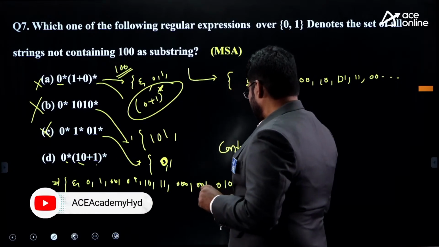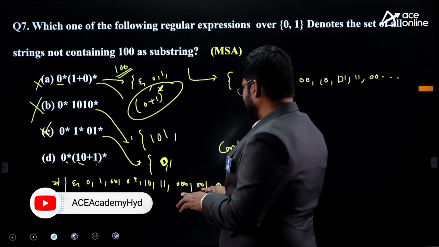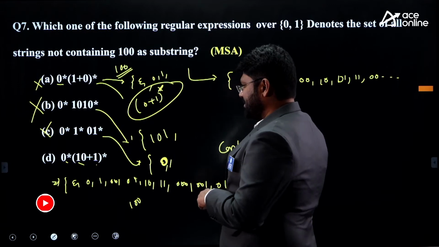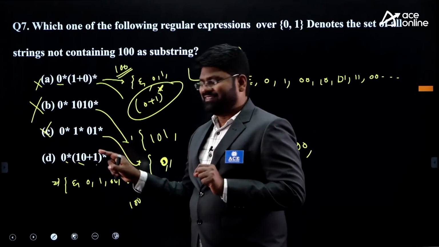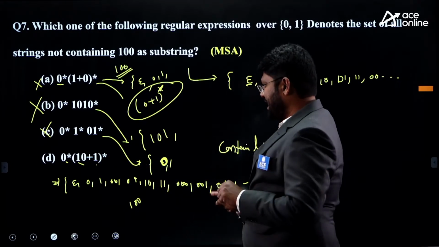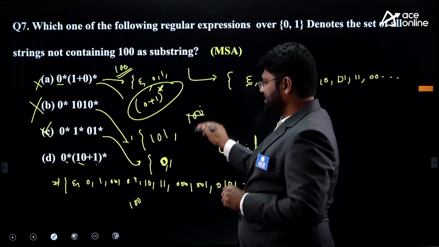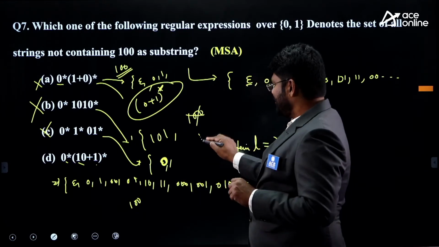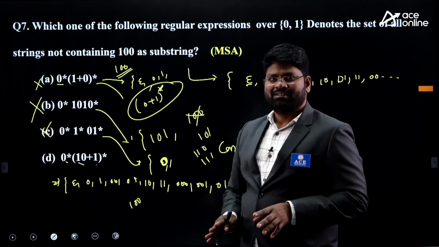Just verify for length 3 that we have taken: 0, 0, 0 and 0, 0, 1 are possible. I take 0, 0 from here and 1 from here. And also can I take here 0, 1, 0? Yes, possible. Can I have here 1 followed by 2 zeros? This will never come here. That's also possible: 1, 0, 1 okay, 1, 1, 0 okay, 1, 1, 1 I am getting here.